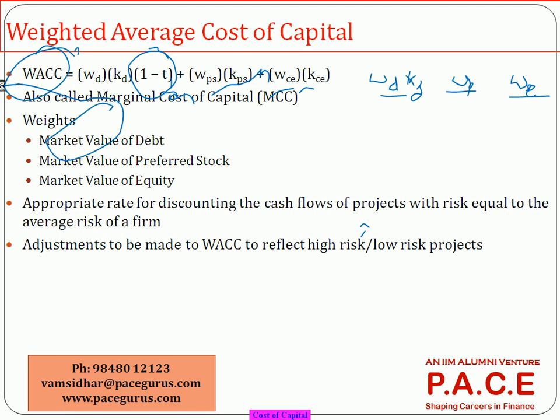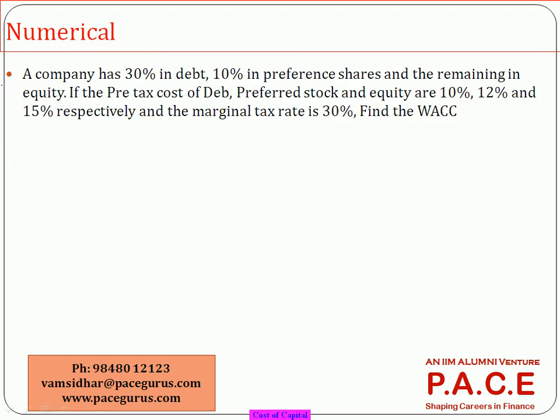Then, just a quick numerical. So a company has 30% in debt, 10% in preference shares, and the remaining 60% in equity. Then the cost of debt, cost of preference shares, and the cost of equity are 10, 12, 15. They are all pre-tax and the tax rate is 30%.